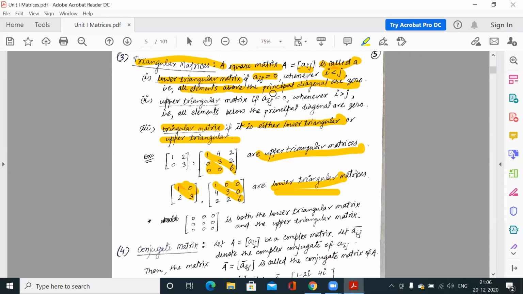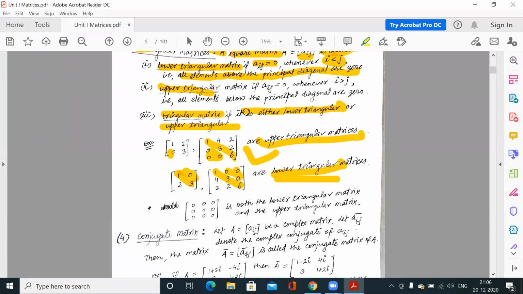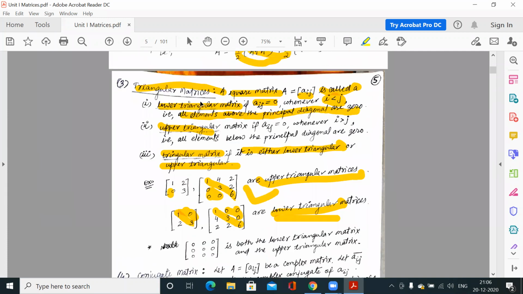For lower triangular, the elements above the principal diagonal are 0. And for an upper triangular matrix, the elements below the main diagonal are 0. So we have these definitions. Any matrix which is either lower triangular or upper triangular is a triangular matrix.